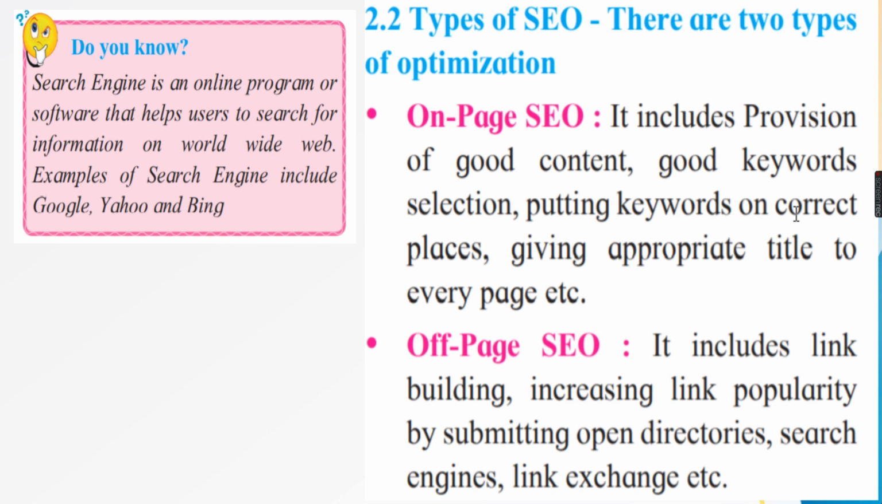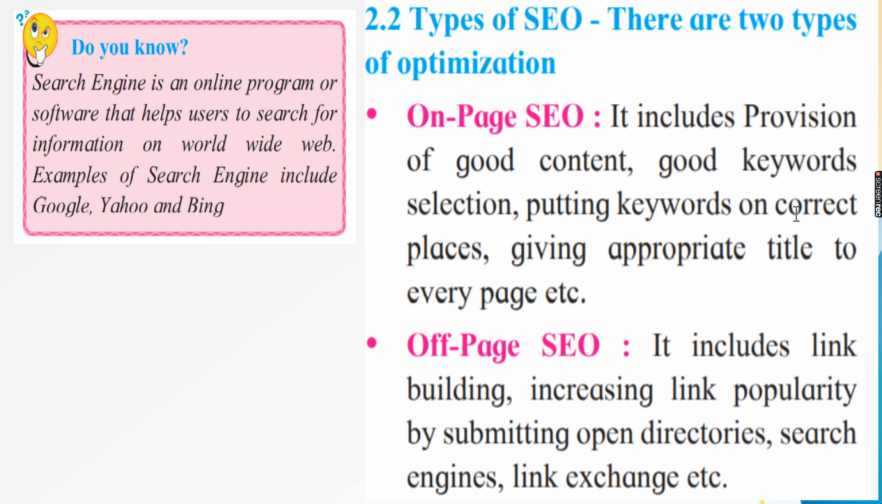Then keywords. Keywords are also important because your website will be available as per the keyword that you use. If it matches with the user's keyword, they will get your website to see. So on-page SEO includes provision of good content, good keyword selection, and putting keywords in correct places. Now, where must the keywords appear in the coding? In the title tag, very important. Then in the meta tag. We learned about the meta tag. And wherever in the body tag, if it is used, it must be available.